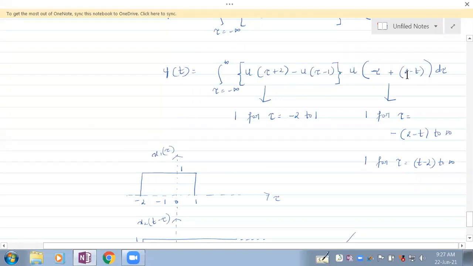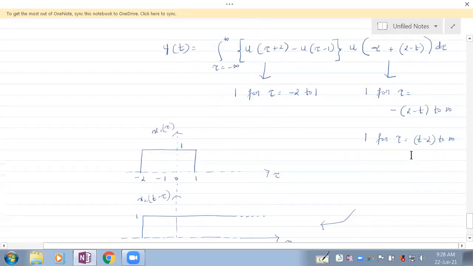And what is this signal? This signal is u of tau plus something. That means u of tau plus 2, where is it starting? It is starting at minus 2 and goes till infinity. So that means u of tau plus 2 minus t would start at minus 2 minus t, and goes till infinity. And so instead of writing it as minus 2 minus t, we shall write it as t minus 2, like this.